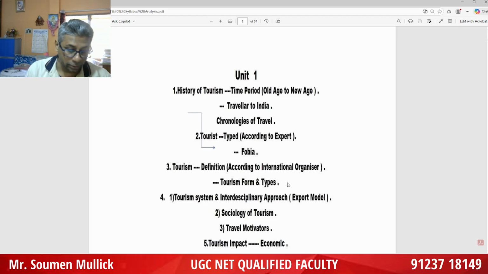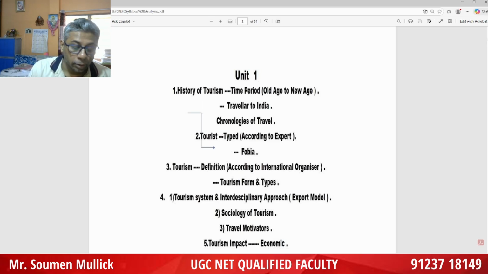These are very important. For example, Megasthenes. You have to remember Megasthenes came to India 302 to 288 BC, in the period of Chandragupta Maurya.